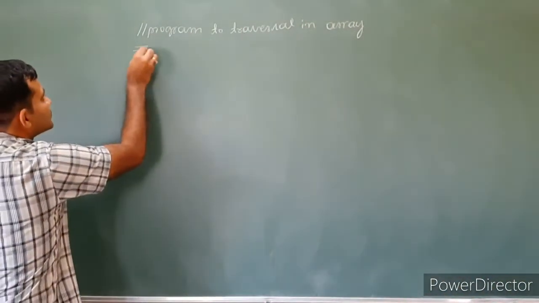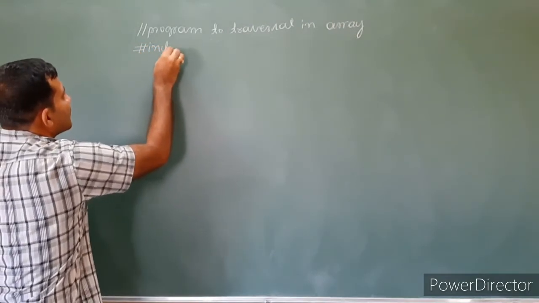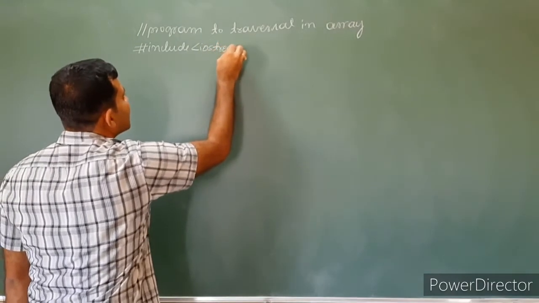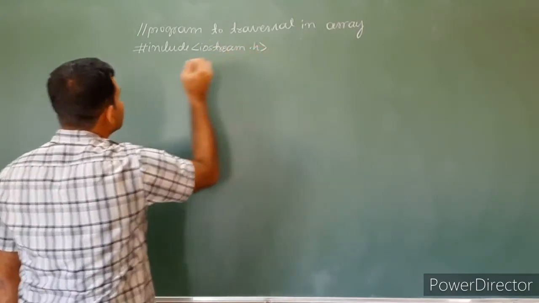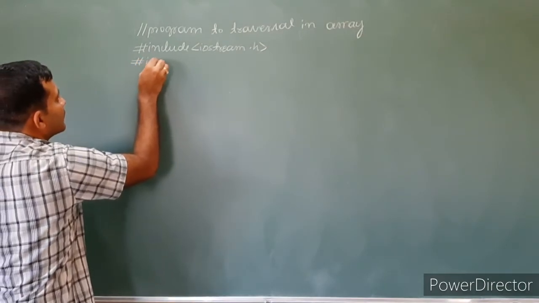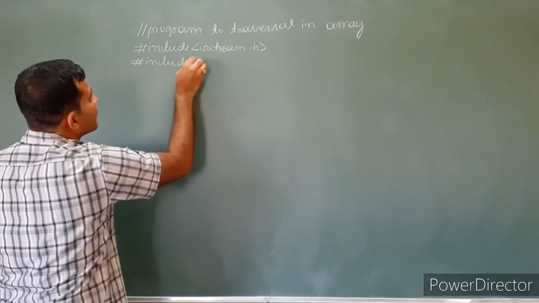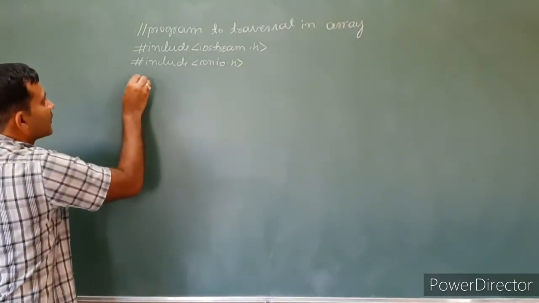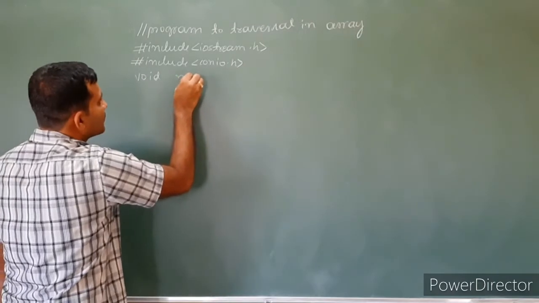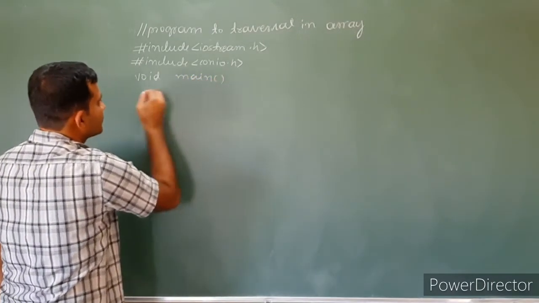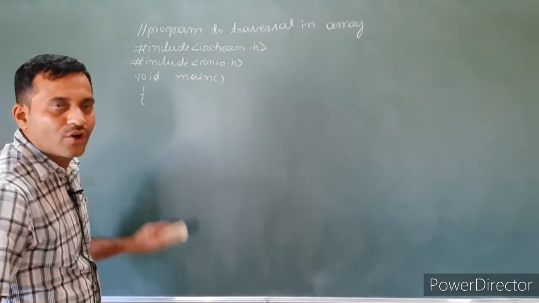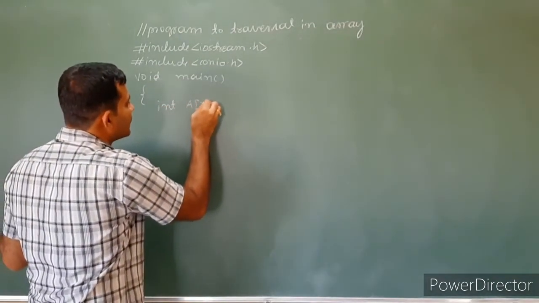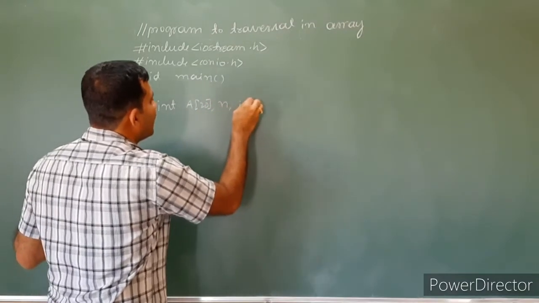First write the include statements. Then write the program. Here programs are written without classes and objects. So declare an array A of 20, and n and I values.